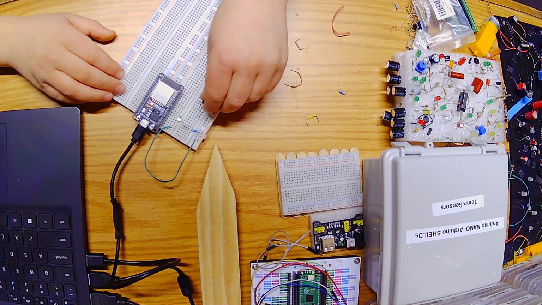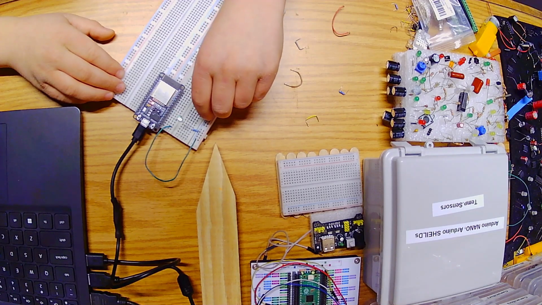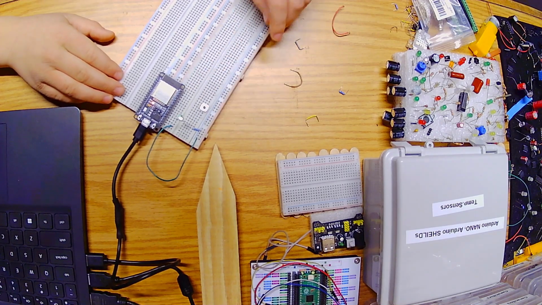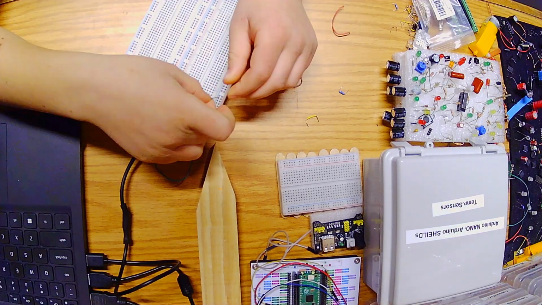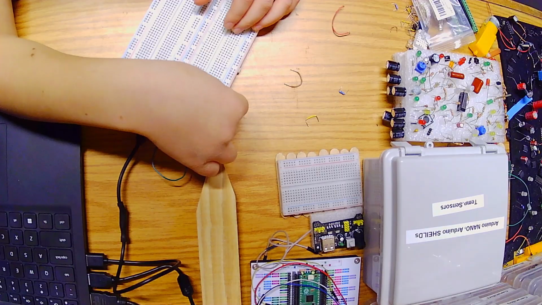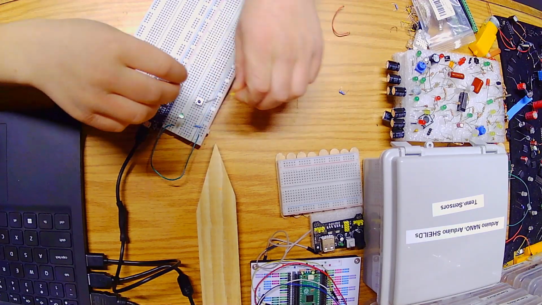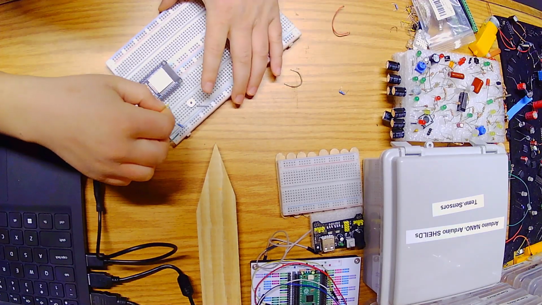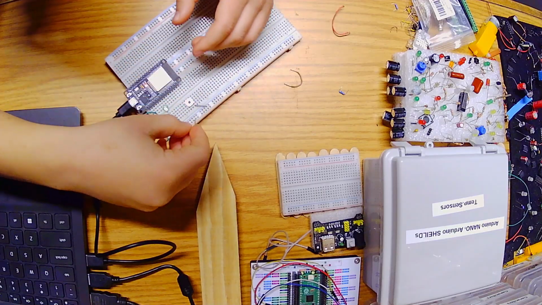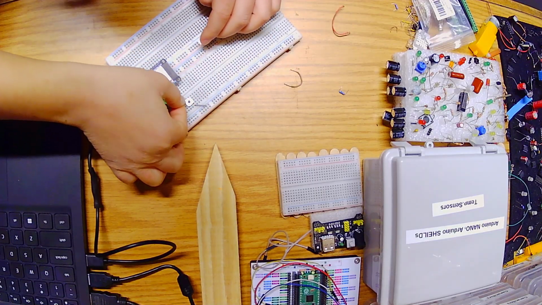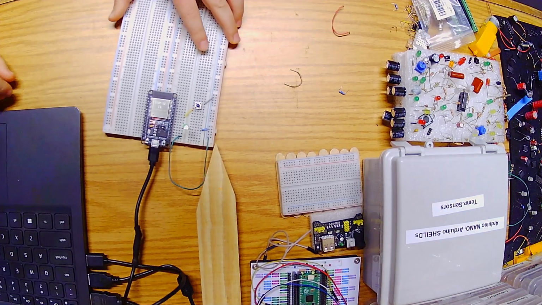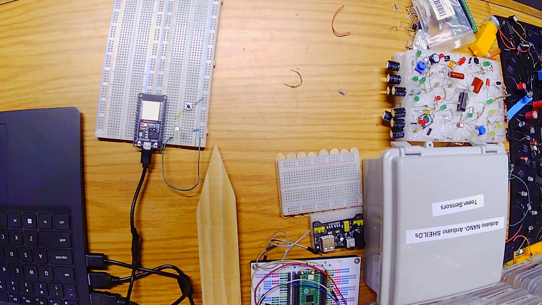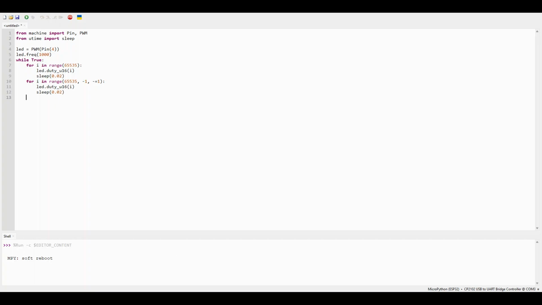I'm going to plug it in. One of the leads of it is going to go to ground, and the other one is going to go to digital pin 18. Alright? That's our circuit. I already opened Thonny. Let's switch over to Thonny and get going.